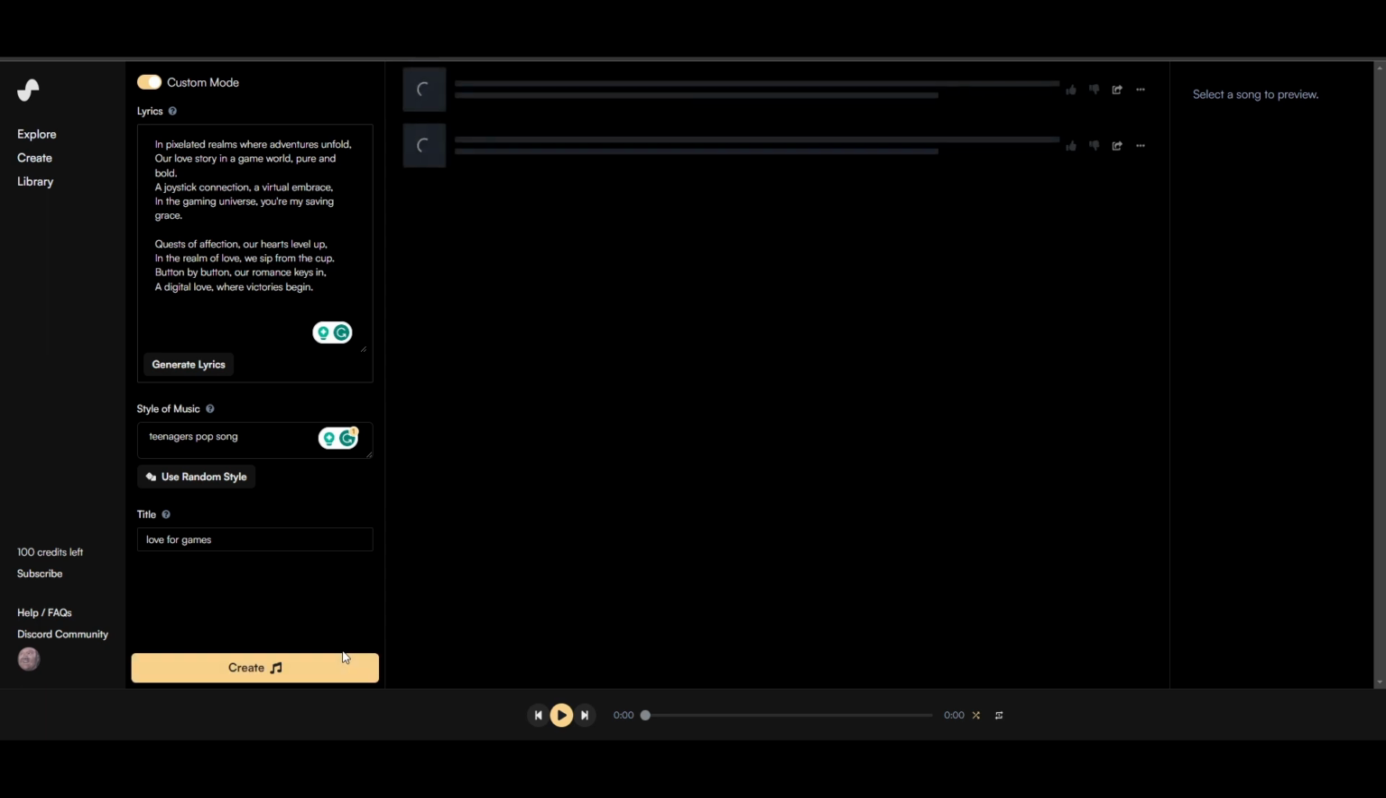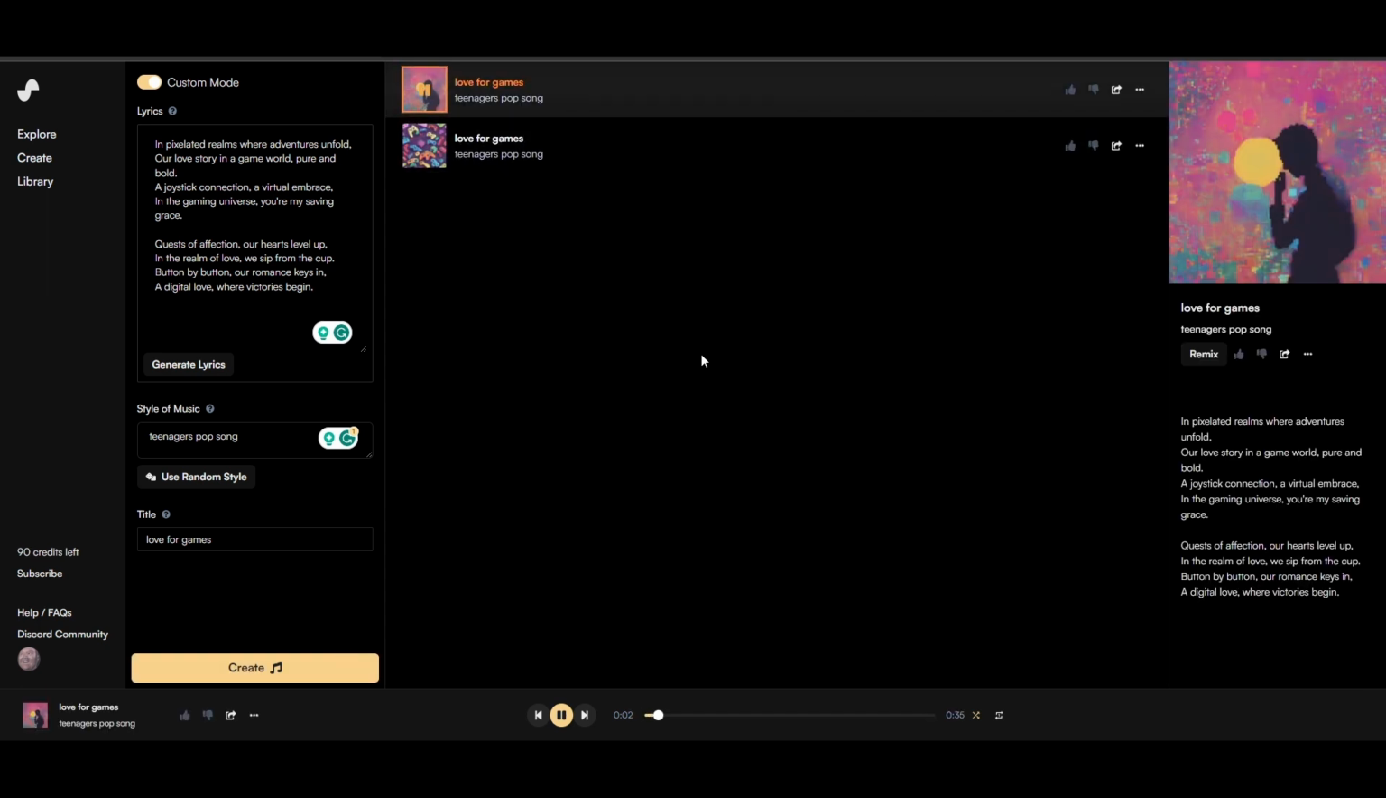Now, let's listen. In pixelated rounds where adventures unfold, our love story in a game world, pure and bold. A joystick connection, a virtual embrace. In the gaming universe, you're my saving grace. Quest of affection, our hearts level up. In the realm of love, we sip from the cup. Button by button, our romance keys in a digital love where victories begin.